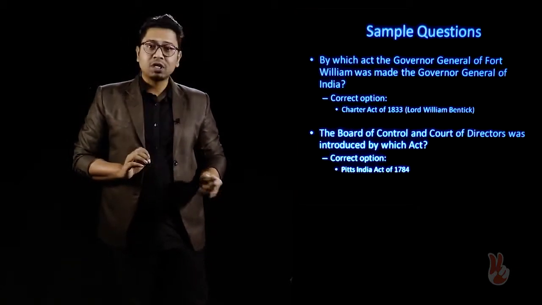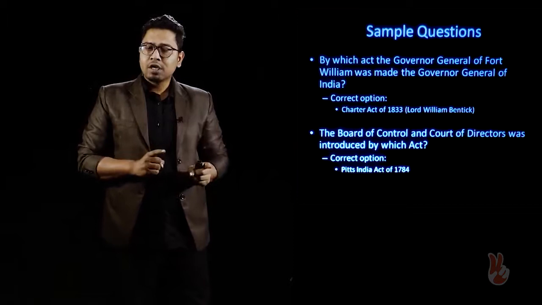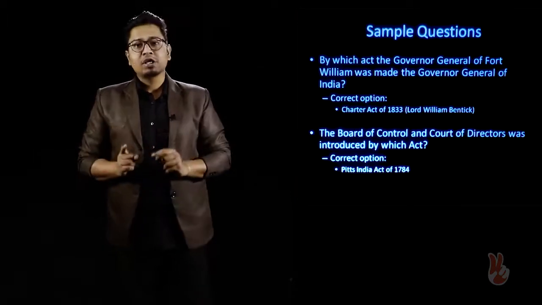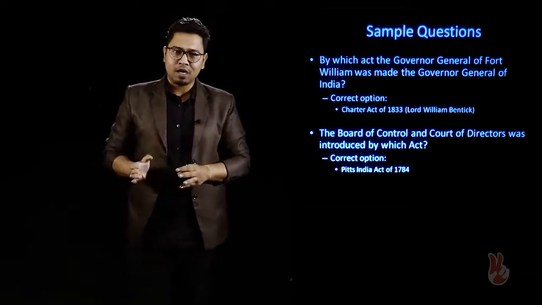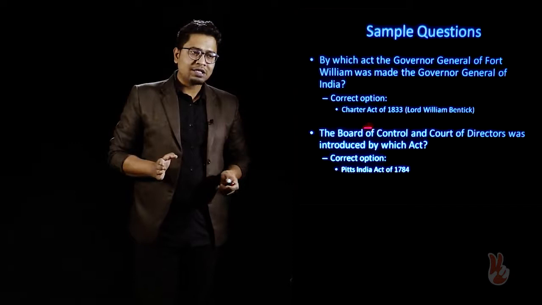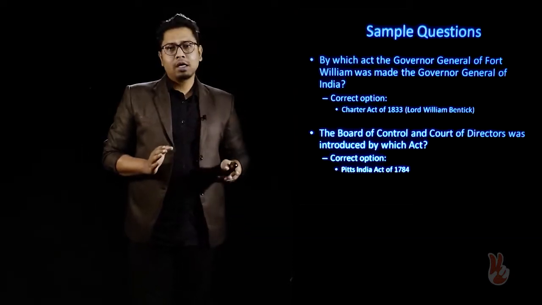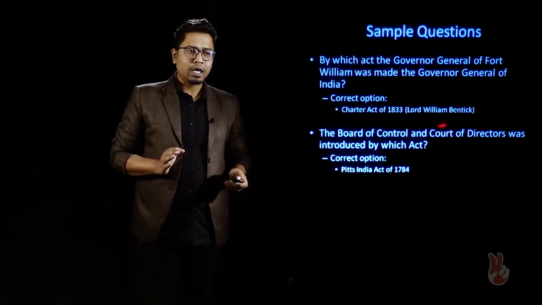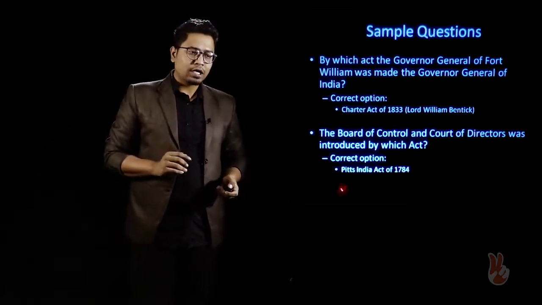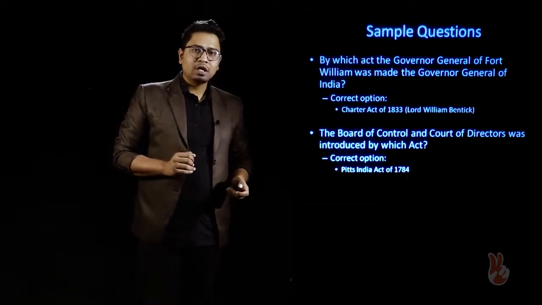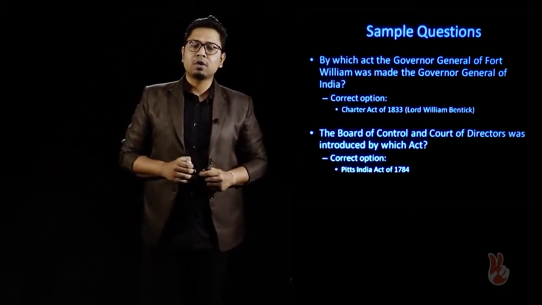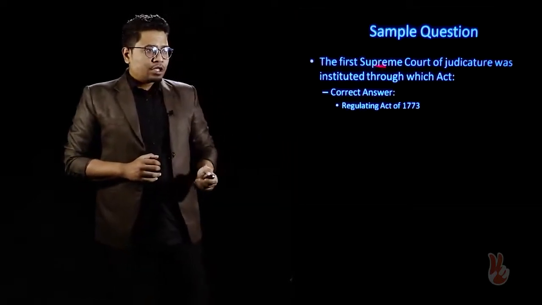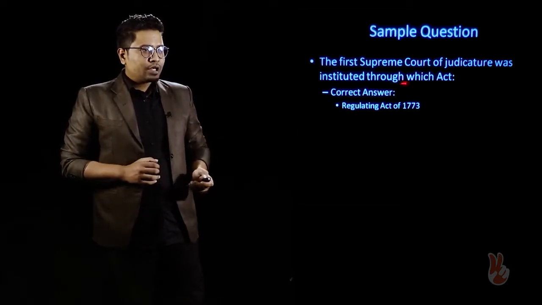This is the institution which linked British India with the British Parliament. It is through the Board of Control that the administration of British India is linked to the British Parliament. Therefore, the Board of Control is the chief body, and the Court of Directors also has to work in conjunction with the Board of Control, and this was done through the Pitt India Act of 1784. It was named Pitt India Act because it was passed by the British Prime Minister at that point of time, William Pitt. Now, moving forward, the first Supreme Court of Judicature was instituted through which act?